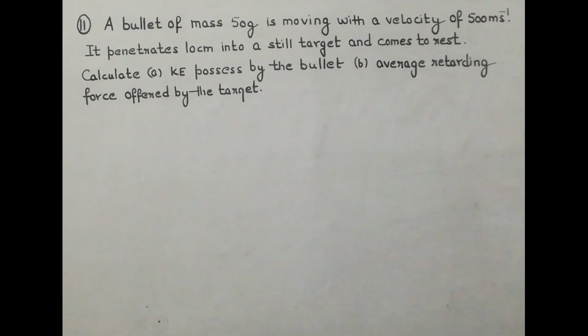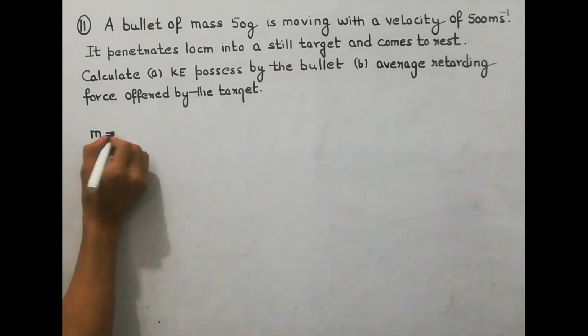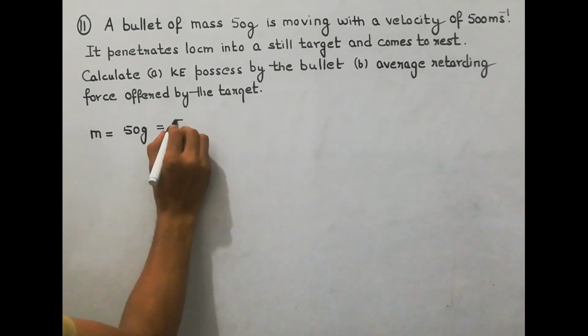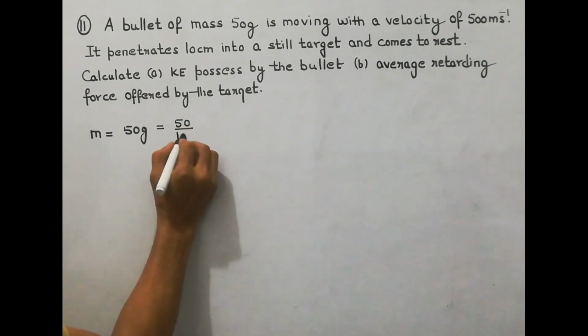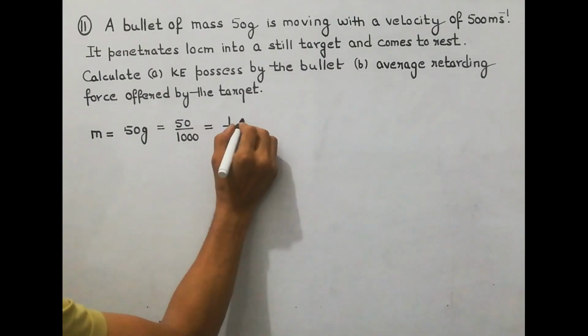Now in question number 11, they are saying a bullet of mass 50 gram is moving with a velocity of 500. It penetrates 10 centimeter into a still target and comes to rest. In the first part, we have to calculate kinetic energy of the bullet. First of all, mass of the bullet is given in grams, so we are going to convert it into kg. So we can write it as 1 upon 20 kg.